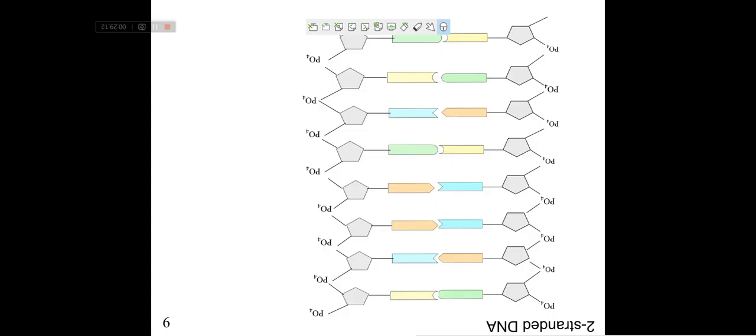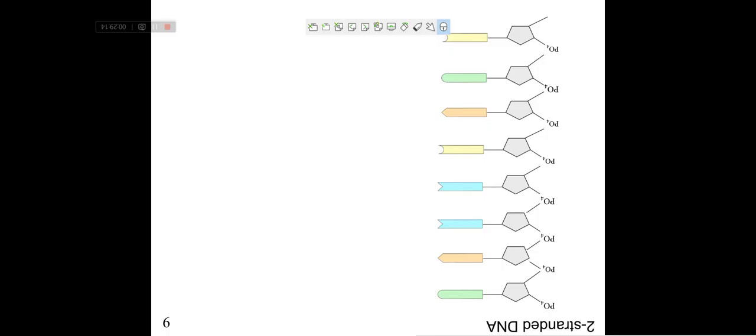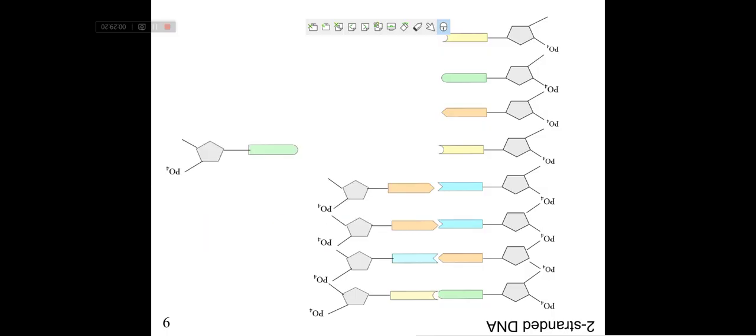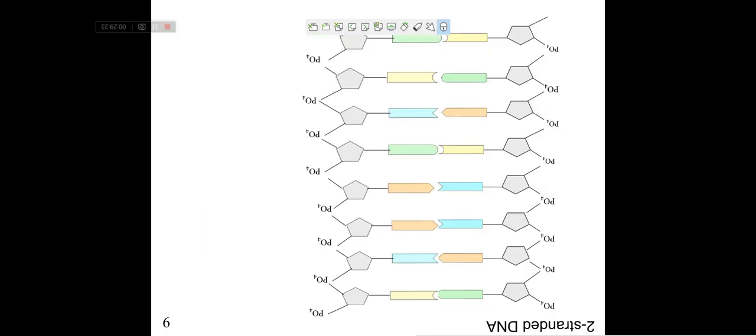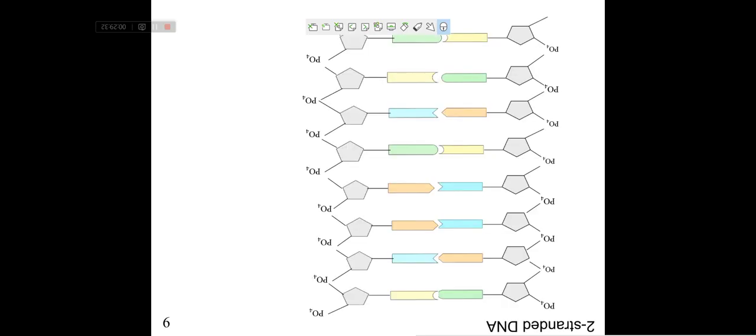See, these are the two strands of DNA. This is the first strand of the DNA, and how will the other strand come and combine with this strand? If there is A, then here thymine base will come and form a bond with A. Not G base will come and form a bond with adenine. No, never. Only thymine will come and bind with adenine.